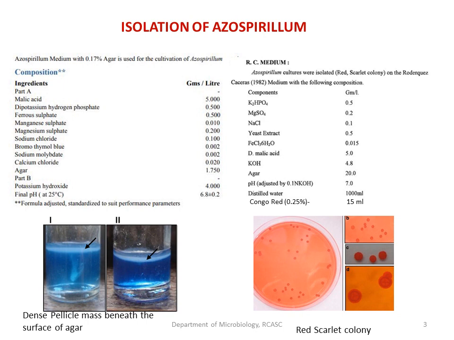Once again I will repeat, some of the important media which we can use for the growth of Azospirillum are Azospirillum semi-solid medium, that is sodium malate semi-solid medium, as well as RC medium. In sodium malate semi-solid medium, we are using an indicator called bromothymol blue. Once an organism fixes atmospheric nitrogen, the pH increases and the color of the media turns blue, and Azospirillum forms a dense pellicle colony just below the surface of the agar, since they are microaerophilic. That is the characteristic feature of Azospirillum on semi-solid medium.